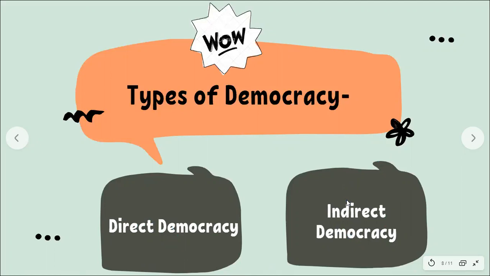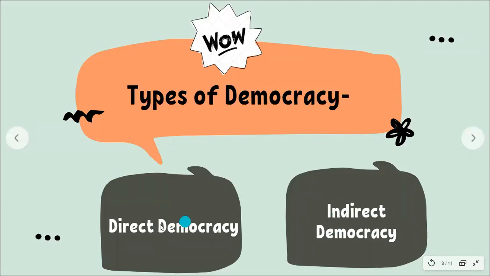I'll repeat. What happens in a direct democracy, students, is that people themselves form their own laws and rules through which they are governed. Whereas in an indirect democracy, the people elect their representatives. So India is an example of indirect democracy. People elect their representatives, right? And that is how these elected representatives make the laws and rules for us, and that's how we are governed.